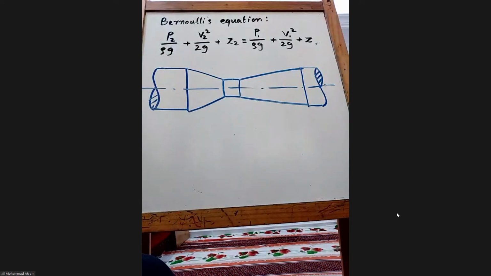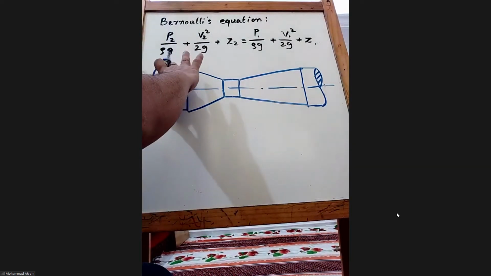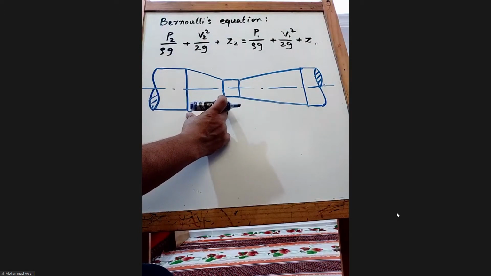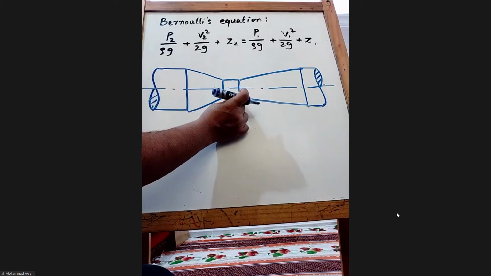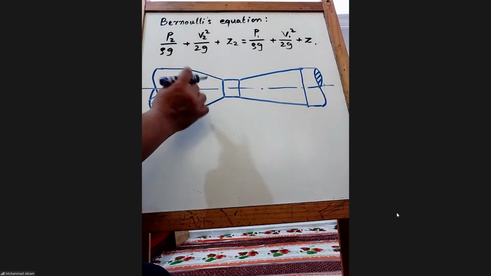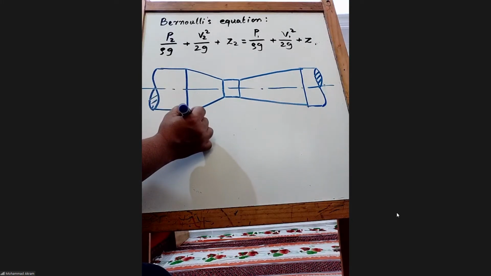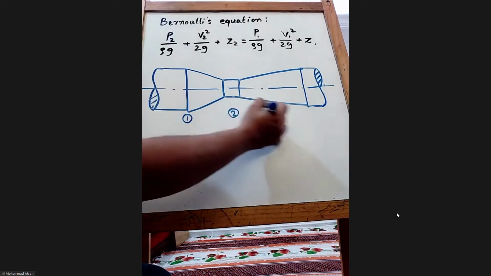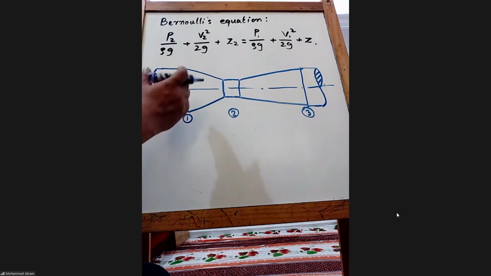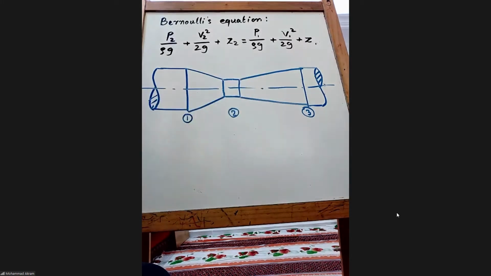Now this is connected to the pipe. If you see, this area and this area are the same. We have the shorter convergent section, then the throat, and then a divergent section. This device from, say, this 1, 2 and 3, this device between 1 and 3 is called the Venturimeter. It is also called the convergent divergent tube.